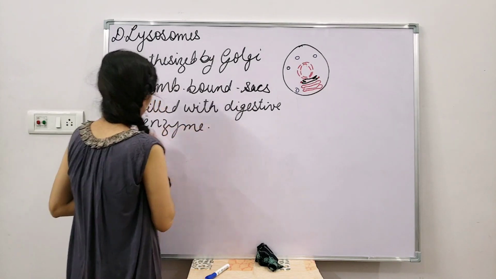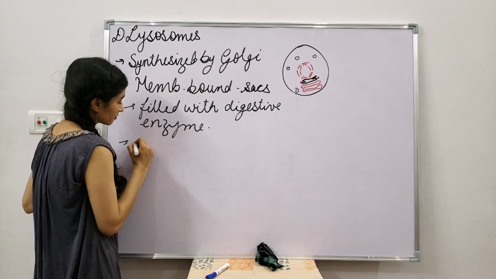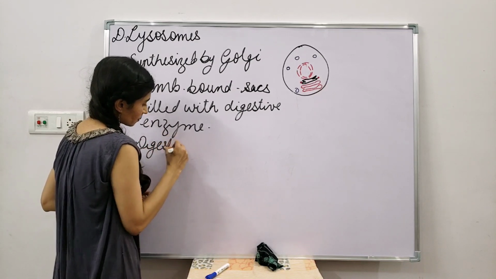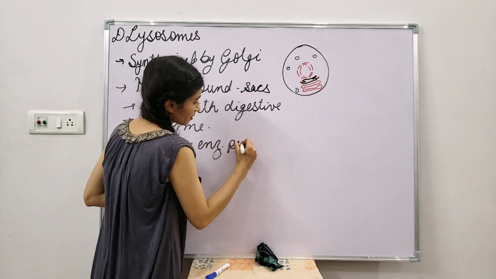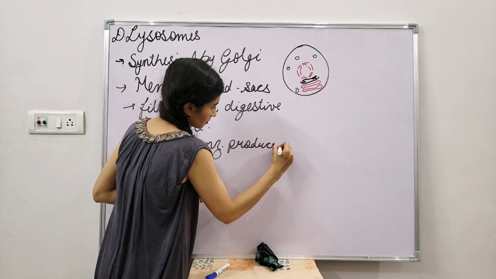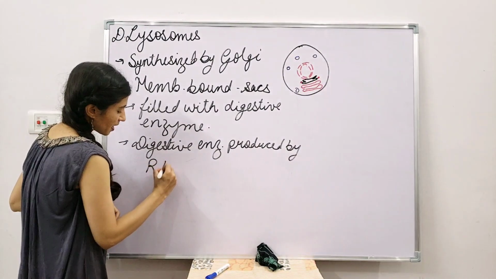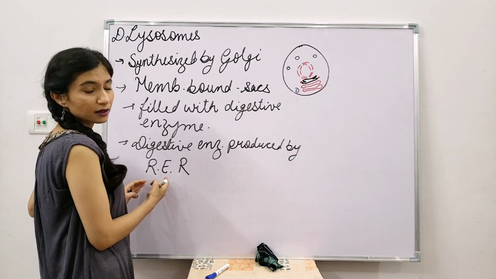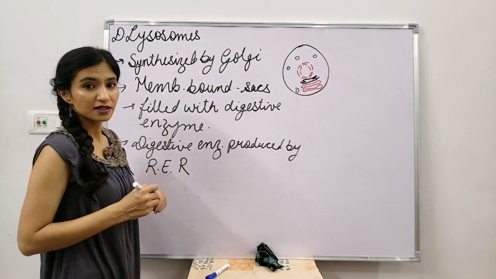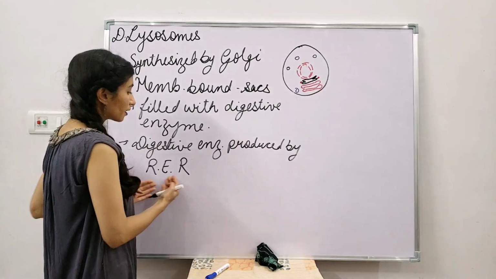Now, who produces this digestive enzyme? Definitely, digestive enzymes are produced by rough endoplasmic reticulum, RER. We have discussed this in the previous class, in yesterday's video. You can check that out. Rough endoplasmic reticulum is also termed as RER.